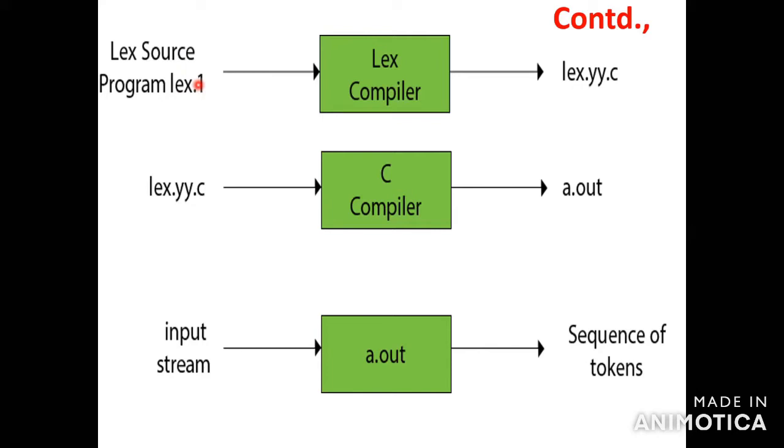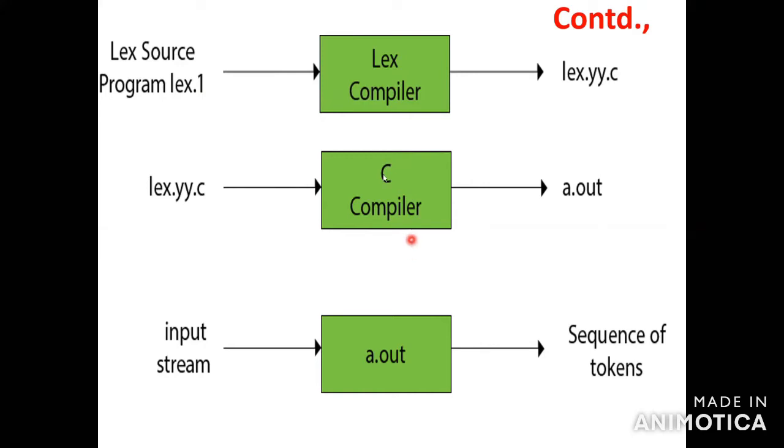Next, the lex compiler compiles the source program and produces the output lex.yy.c. The .c means you then compile it with the C compiler.